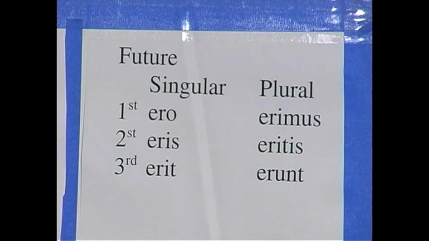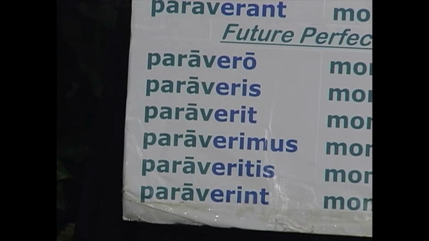The only exception in the formation of the future perfect is in the third plural of the future perfect, the u converts into an i. So instead of erunt, you have erint. So the future perfect of paro, our first conjugation verb, is formed paravero, paraveris, paraverit, paraverimus, paraveritis, paraverint.